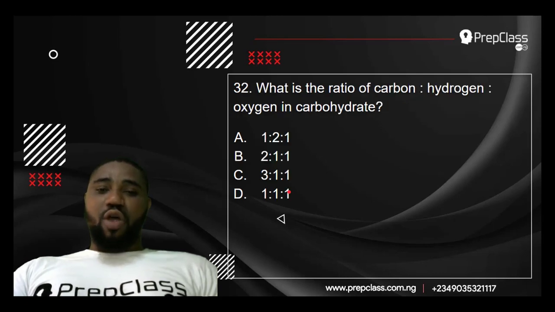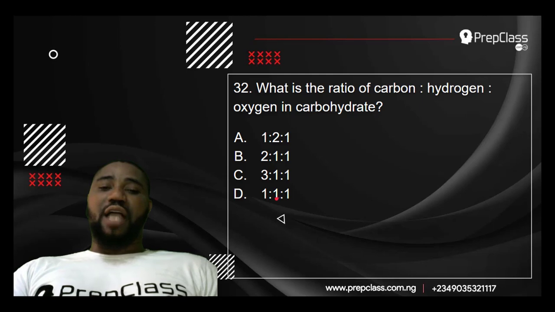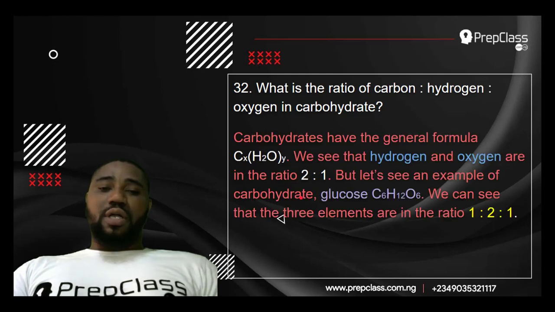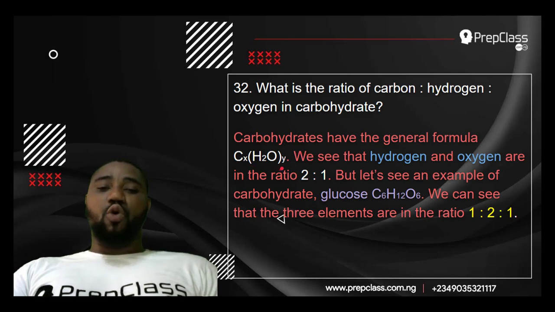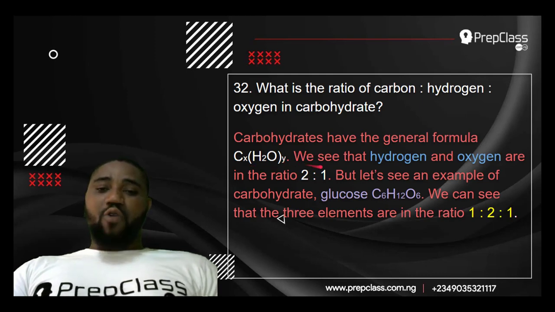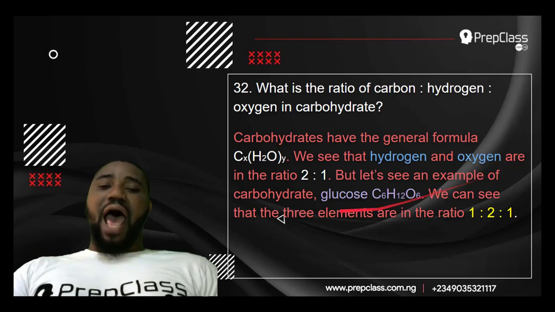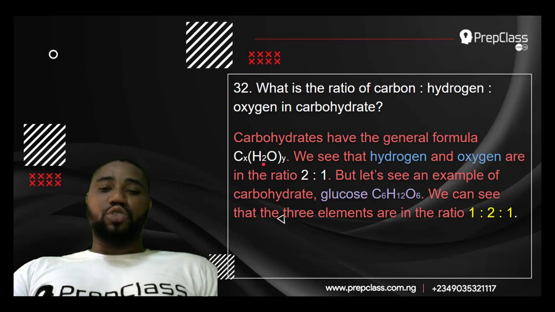Question number 32. What is the ratio of carbon, hydrogen, oxygen in carbohydrates? Is it 1:2:1? Is it 2:1:1? Is it 3:1:1? Is it 1:1:1? Now, carbohydrates have the general formula Cx(H2O)y. We see that hydrogen and oxygen are in the ratio 2:1, but we are not sure of that of carbon.